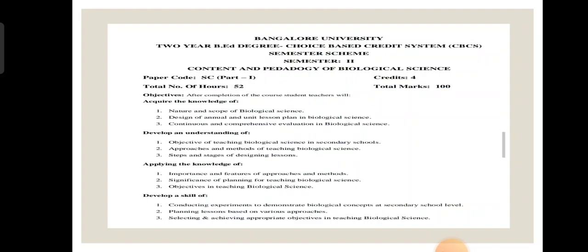So, today we will see the first unit in pedagogy of biological science. We have four topics in Bangalore University. We will quickly go through what is there in the second semester, and then move on to the first unit. This is the content which we are going to study. Here they have given the objectives.